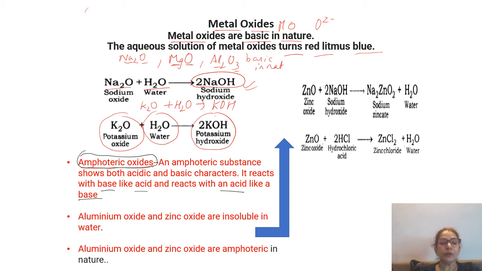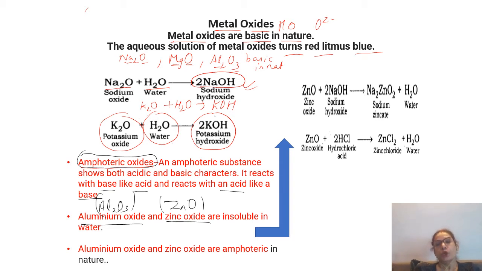So aluminium oxide, Al2O3, and zinc oxide, ZnO, they are both amphoteric in nature. That means they play two roles. They can behave like an acid and a base. They can behave like an acid if they are reacting with a base, and when they are behaving like a base, they react with an acid. So we say they are amphoteric in nature.